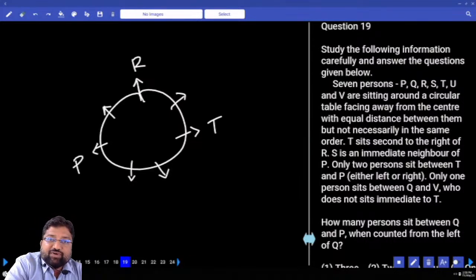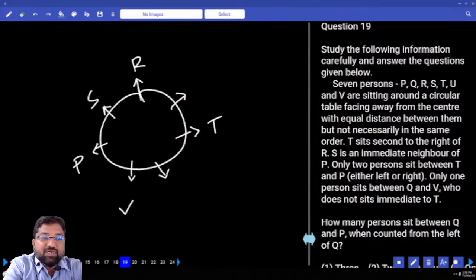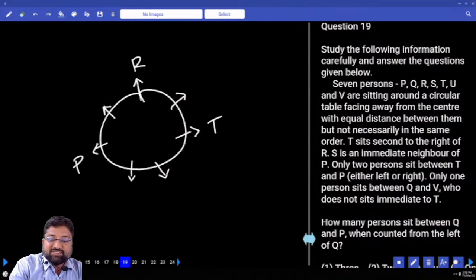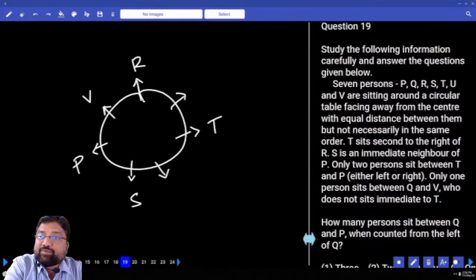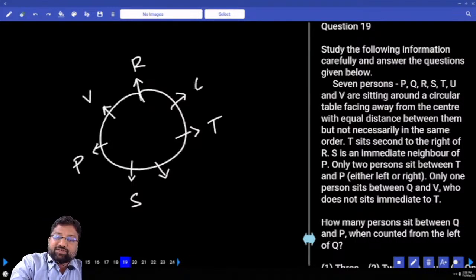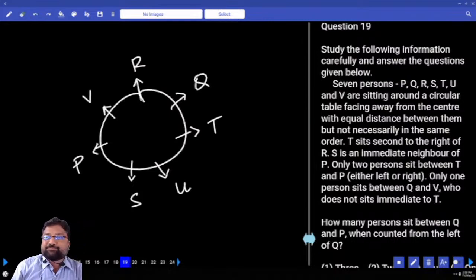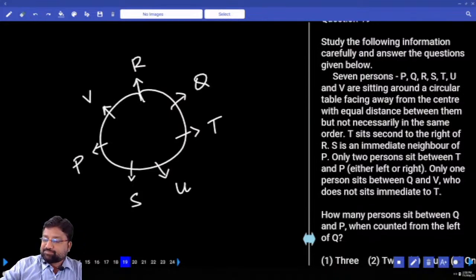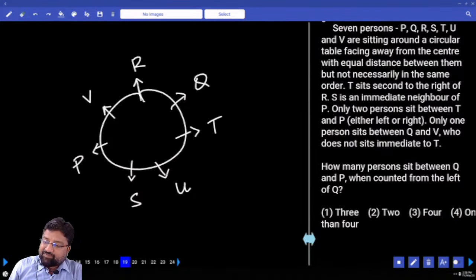Where should I go for S? If I go for S here, I have a problem. If I put P here, there is no place for Q. So surely this is S. One person between V and Q. V is not an immediate neighbor of P. This is where you have to go for Q. Who is left out? Q. Understood?